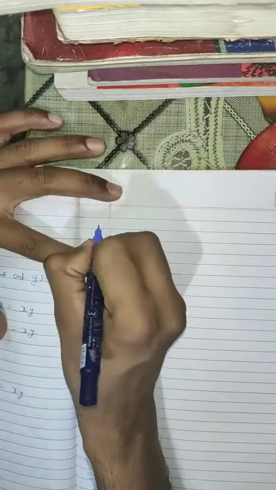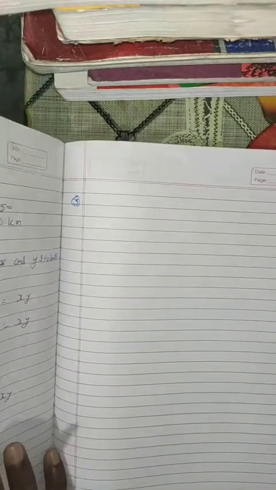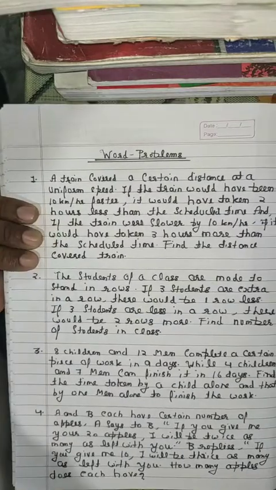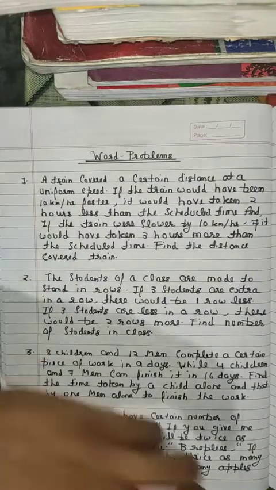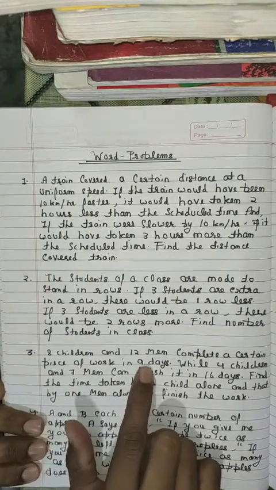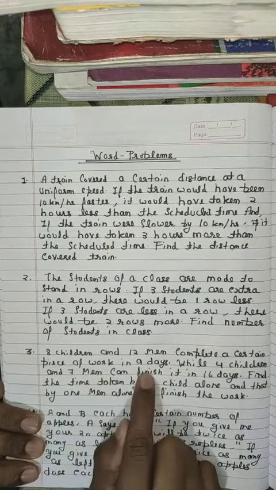Let us begin with question number 3. See, this is a very important concept because this question is based on time and work. See carefully what the question says. 8 children and 12 men complete a certain piece of work in 9 days.